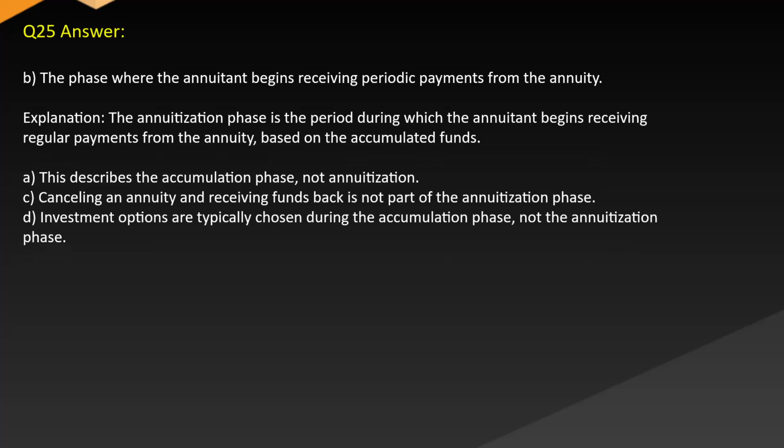Answer: B. The phase where the annuitant begins receiving periodic payments from the annuity. Explanation: the annuitization phase is the period during which the annuitant begins receiving regular payments from the annuity based on the accumulated funds. A. This describes the accumulation phase, not annuitization. C. Cancelling an annuity and receiving funds back is not part of the annuitization phase. D. Investment options are typically chosen during the accumulation phase, not the annuitization phase.